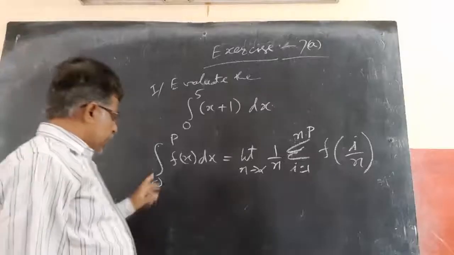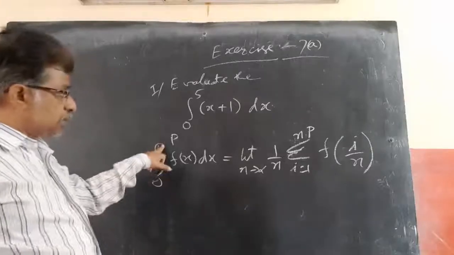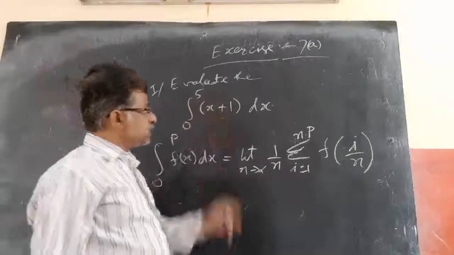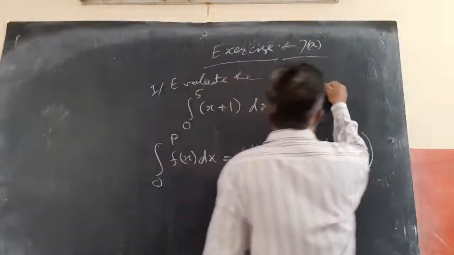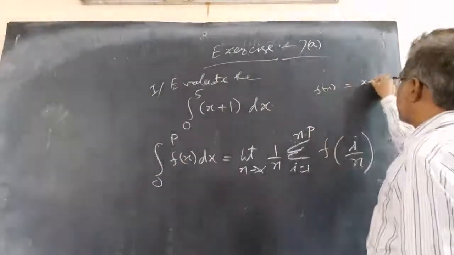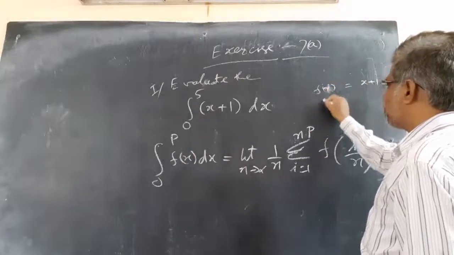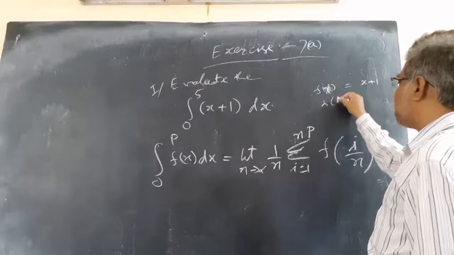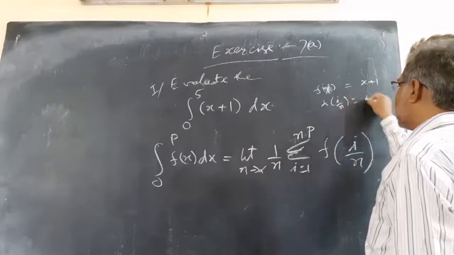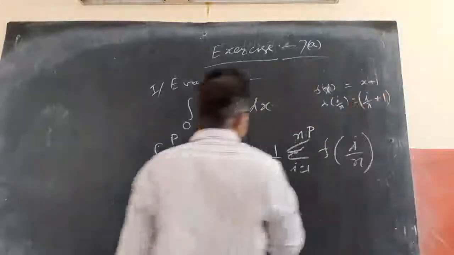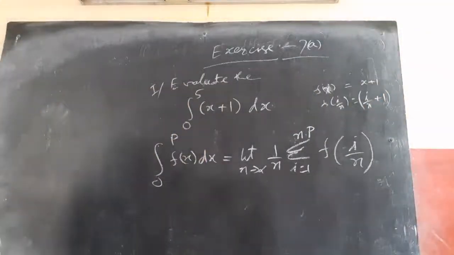So if you observe, this is like 0 to p, here 0 to 5 you have. So f(x) here is x plus 1. So what is f of i by n? Obviously, f of i by n is i by n plus 1, since f(x) is x plus 1.